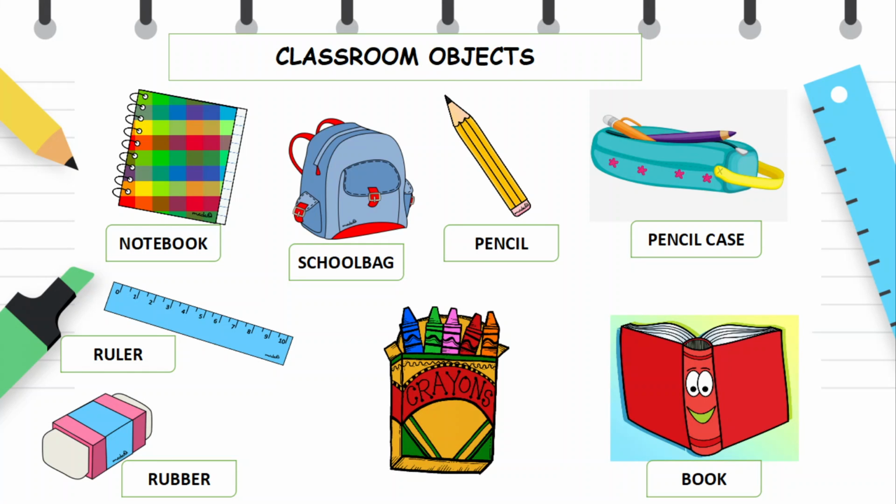We are going to start with the vocabulary. Classroom objects. Please repeat. Notebook, notebook. School bag, school bag. Pencil, pencil. Pencil case, pencil case. Ruler, ruler. Rubber, rubber.